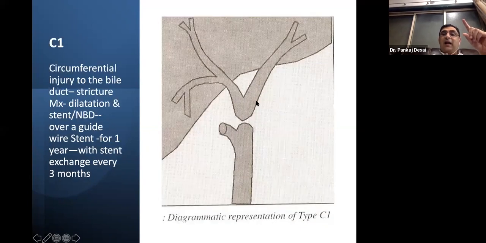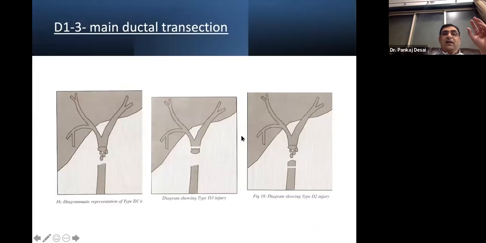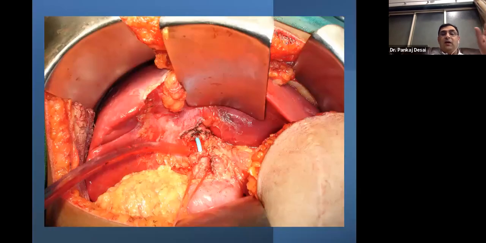When you have clips on the bile duct, then what you have to do is either do a dilatation or put multiple stents, or stent exchanges can be done. And type 3 injury, where you have segment loss or injury to the bile duct, in these cases what you have to do is surgery and only surgery.